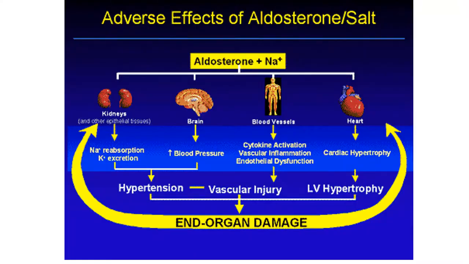So what are some adverse effects of increased aldosterone, which ultimately is an increase in salt, sodium, in the blood? You can see that they have a lot of damaging effects. Things like hypertension, high blood pressure, vascular injury. It's going to injure the blood vessels, and left ventricle hypertrophy. It's going to enlarge the heart. Yes, you all know that too much salt in your diet is bad. Now you can see what ends up happening and why increased salt leads to heart attack and things like that.